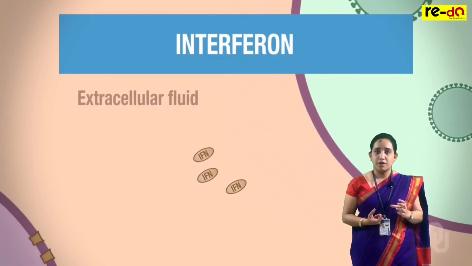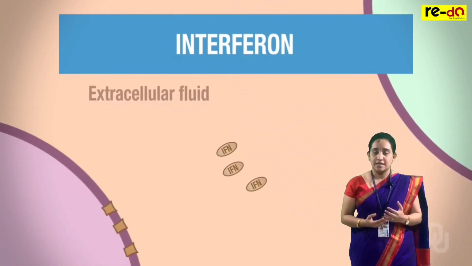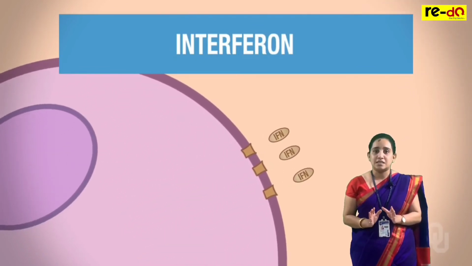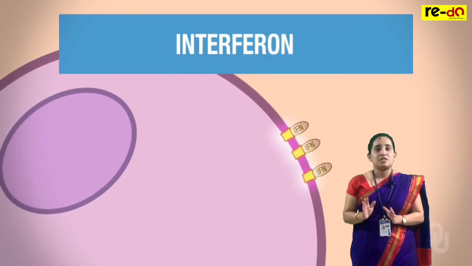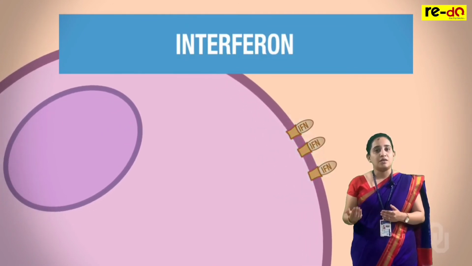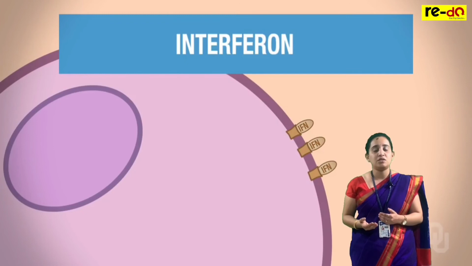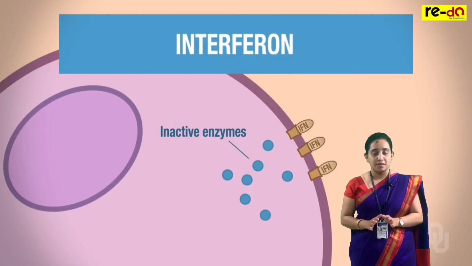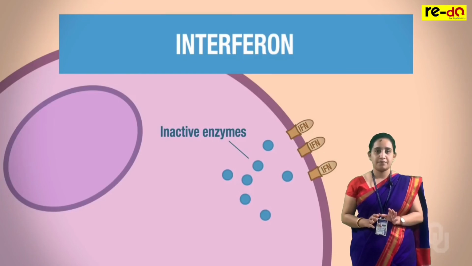So what these interferons will do, they will enter the cells and stop the process of protein synthesis. As the protein synthesis is stopped, the multiplication of this virus will stop, and the viral infection is prevented.